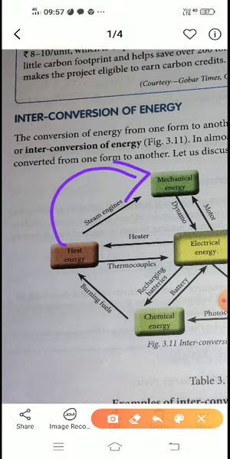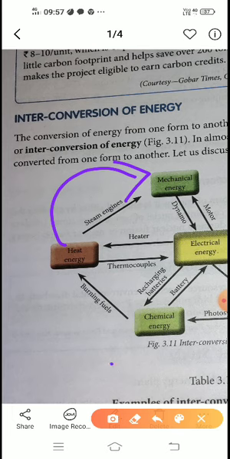Heat to mechanical, where you can see this in your steam engine. In olden days you can find a steam engine where they will use coal, the coal will burn, and that steam will be used to run your train. So that is one conversion. Next one, heat energy to electrical energy, thermocouples. A thermocouple is a system where a difference in heat energy is used to drive electrical energy.